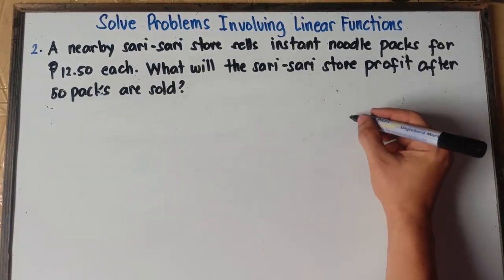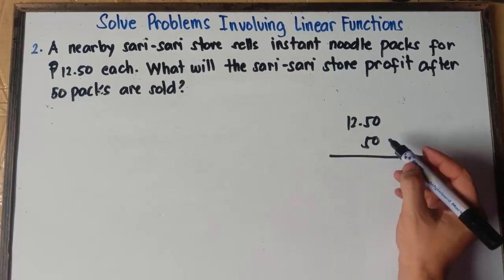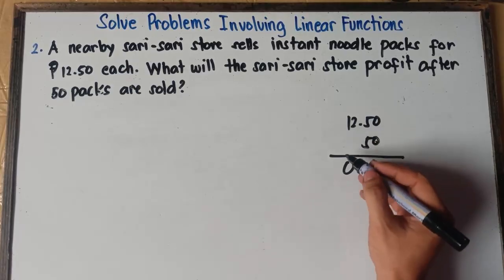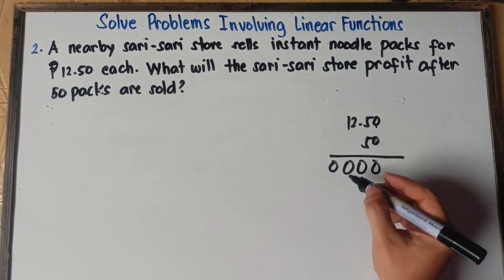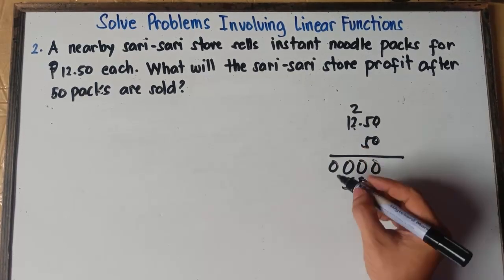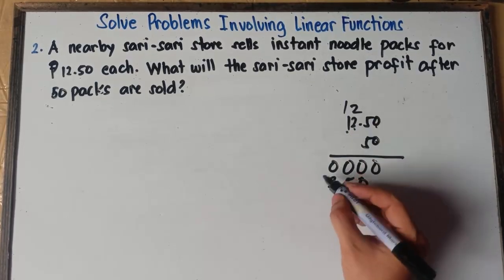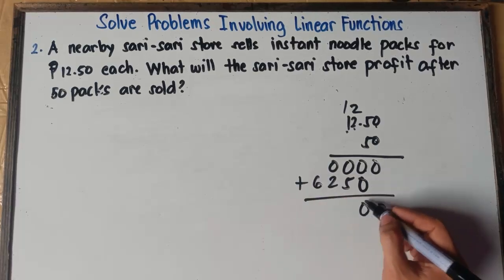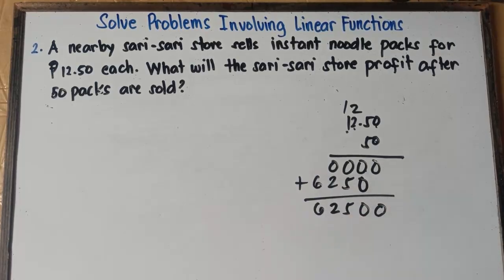So, if you multiply 12.50 by 50: 0 times 0 is 0, 0 times 5 is 0, 0 times 2 is 0, 0 times 1 is 0, 5 times 0 is 0, 5 times 5 is 25, write 5 carry 2, 5 times 2 is 10, plus 2 is 12, write 2 carry 1, 5 times 1 is 5, plus 1 is 6. Then simply add: bring down 0, 0 plus 0 is 0, 0 plus 5 is 5, 0 plus 2 is 2, bring down 6.